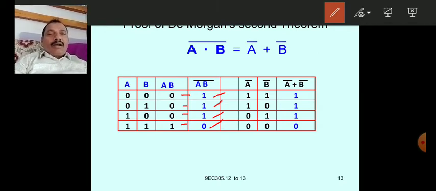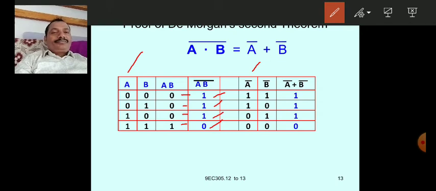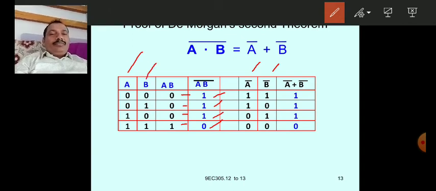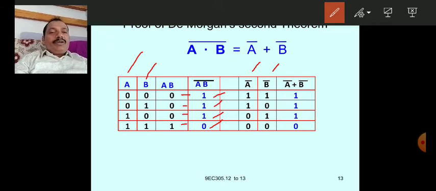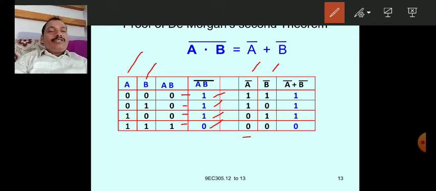In the A bar column, you write the complements of A: 0 bar is 1, 0 bar is 1, 1 bar is 0, 1 bar is 0. Similarly, for the B bar column, you take the B column values and complement them: 0 bar is 1, 1 bar is 0, 0 bar is 1, 1 bar is 0. So you got the four combinations.